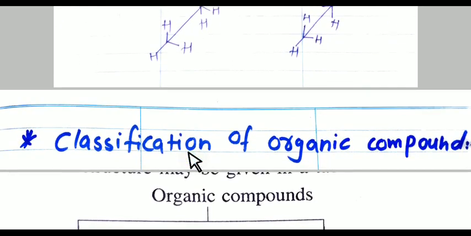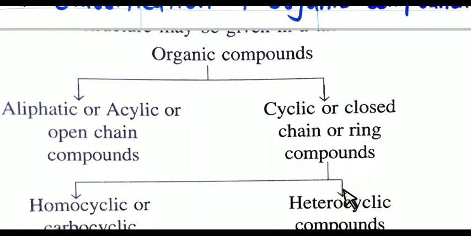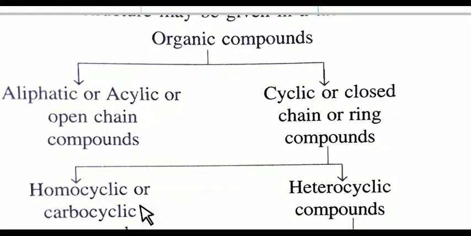The next topic in this is classification of organic compounds. See here, organic compounds are mainly classified into 2 types. One is aliphatic or acyclic or open chain compound. Another is cyclic or closed chain or ring compound. This closed chain or ring compound is again divided into homocyclic or carbocyclic, and heterocyclic compounds.